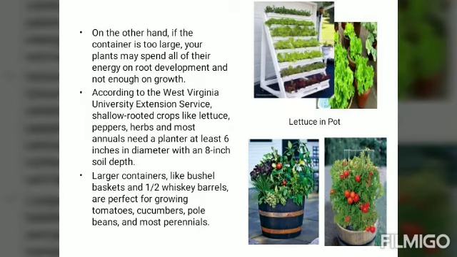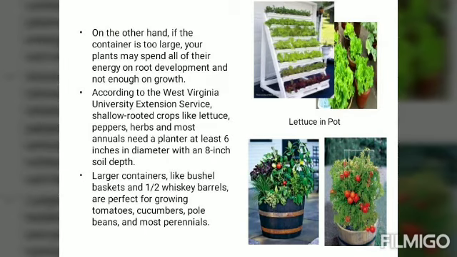So it's almost like vertical gardening. So shallow rooted crops like lettuce, pepper, herbs, and many annuals should be in a planter at least 6 inches in diameter.